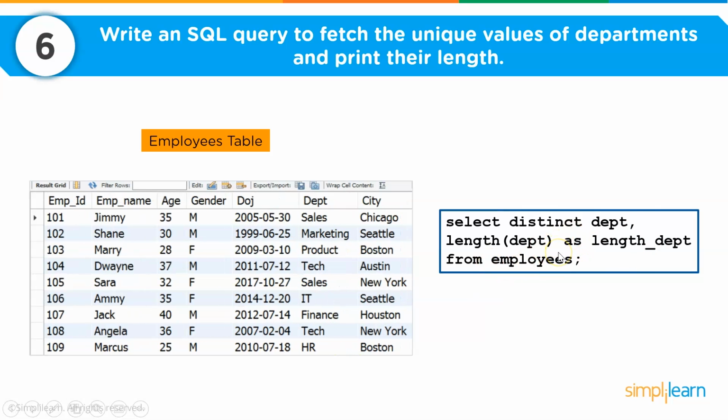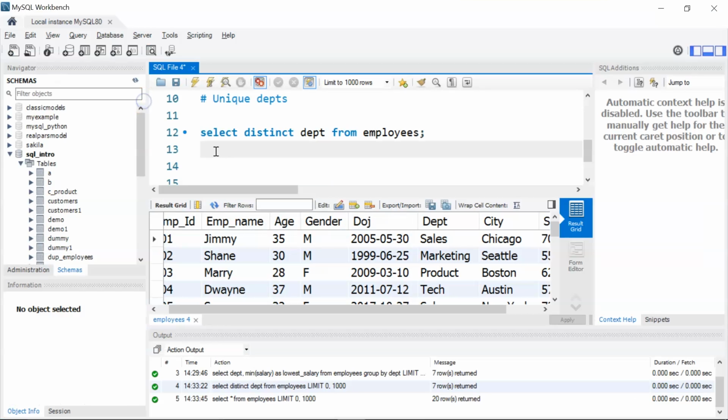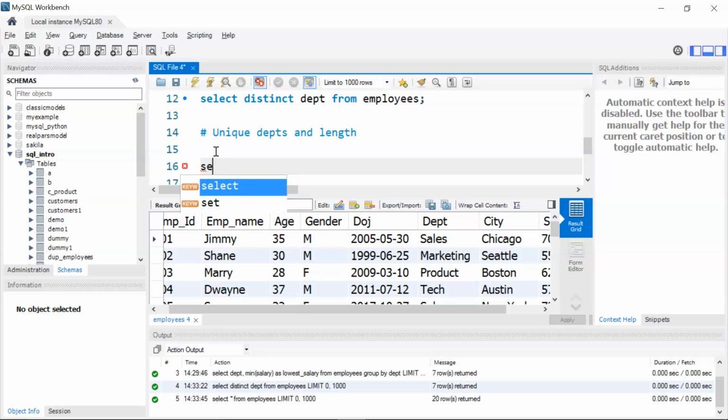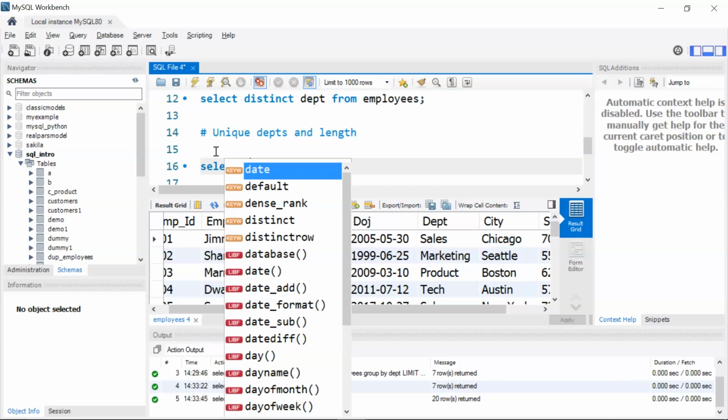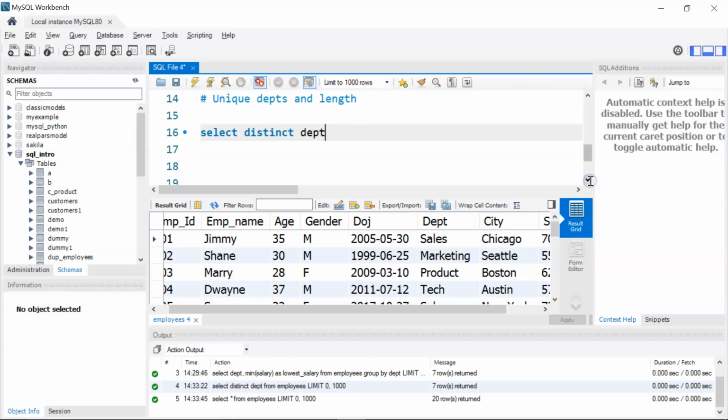So let's try this on our workbench. Okay, so let me give a comment. I'll say unique departments and length. Okay, so the query would be, I'll write select distinct department, and then let me just scroll down.